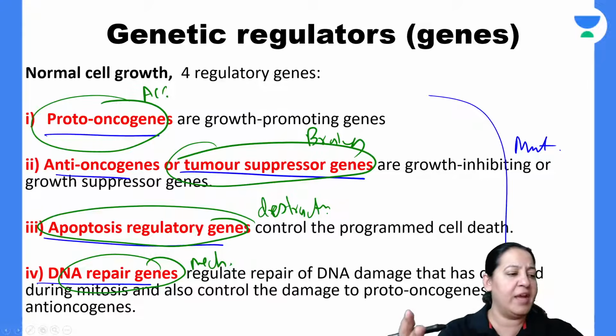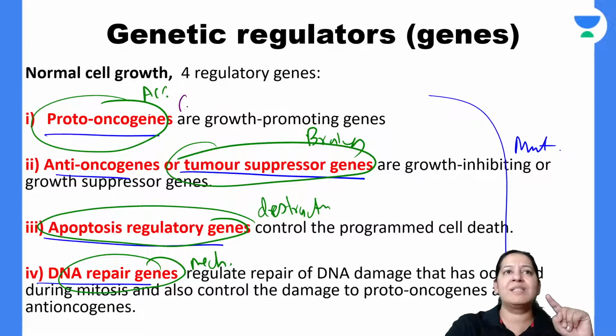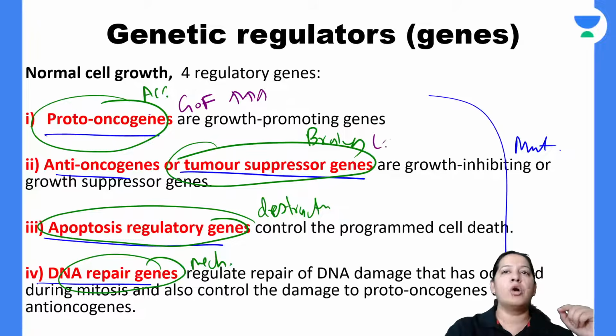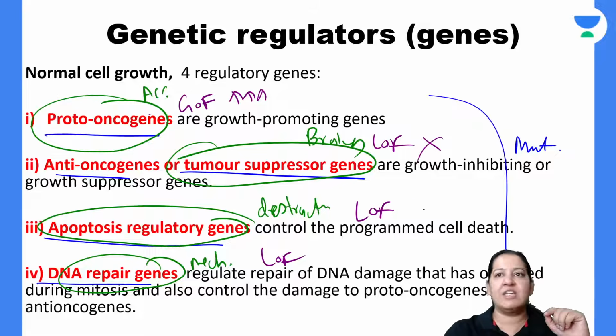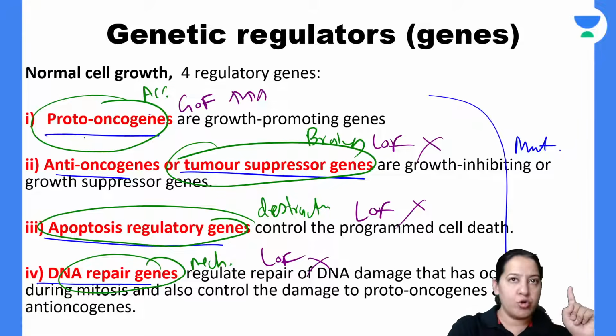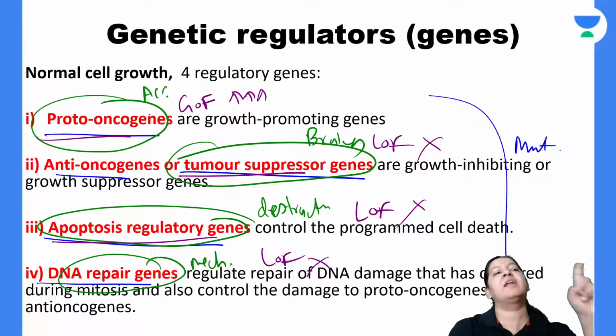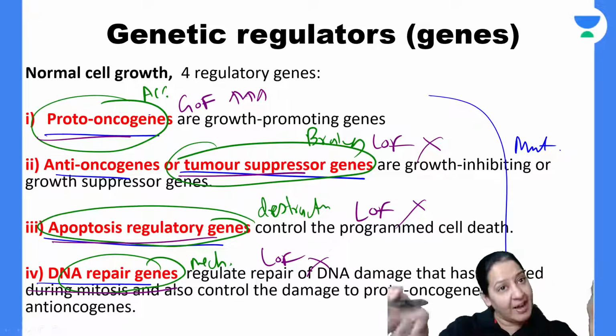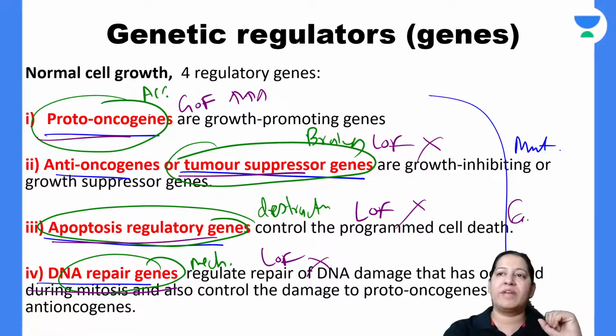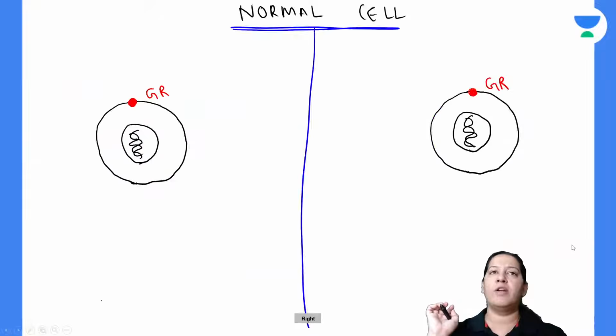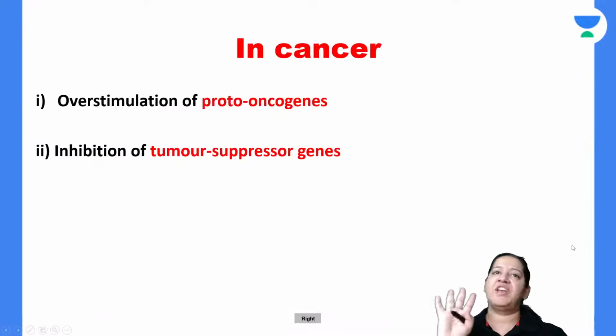So what mutation is going to take place? Proto-oncogenes: gain of function mutation, so they become over-functional. Rest all: loss of function mutation, so they are inactive. So proto-oncogene is overstimulated. Tumor suppressor gene, apoptosis regulating gene and DNA repair gene are inactivated. It will lead to cancer. You got it? So that is the genetic mechanism.